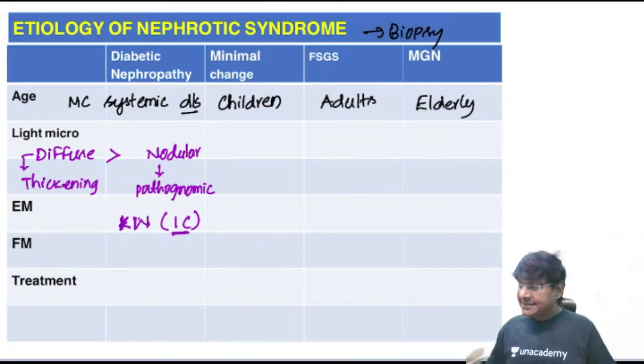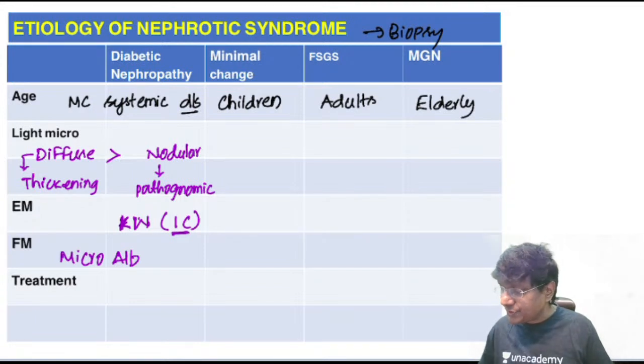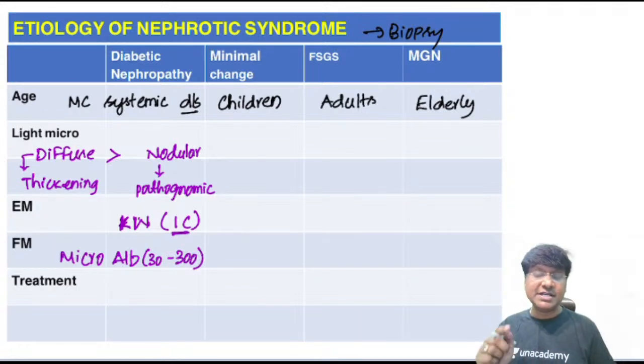Okay, right. Then how do you treat? See, what is the earliest manifestation of diabetic glomerulosclerosis? There will be microalbuminuria. So when do we use the word microalbuminuria? When the albumin which is excreted is around 30 to 300 milligrams per 24 hours. That is the point when we use the word microalbuminuria.